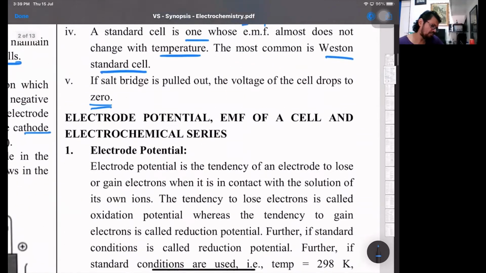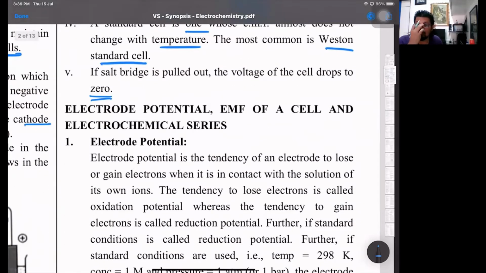That is one part. Then comes electrode potentials, EMF and electrochemical series. Now electrode potential is the potential developed at either the cathode or an anode. At the cathode there will be the reduction half, at the anode there will be the oxidation half. So the potential developed is what we call electrode potential.